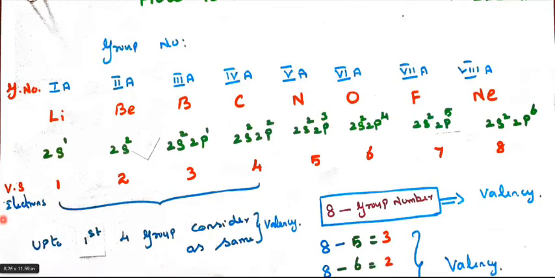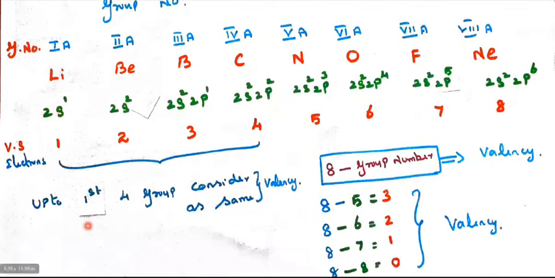The electrons in the valence shell are called valence electrons. The valence electrons are 1, 2, and then 2 plus 1 is 3, 2 plus 2 is 4, 2 plus 3 is 5, 2 plus 4 is 6, 2 plus 5 is 7, and 2 plus 6 is 8.